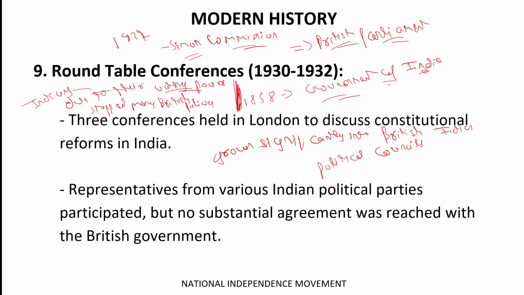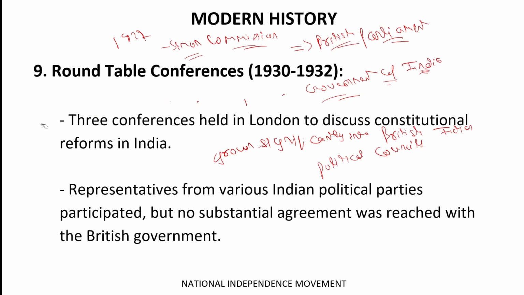Because Indians were growing significantly in the British Indian political councils, whenever they found that a particular bill or policy was not in favor of Indians, they simply said no. Because they were in huge number, the bills were stopped. So this made Britishers think about the entry of Indians into the political system. That's why they appointed the Simon Commission.